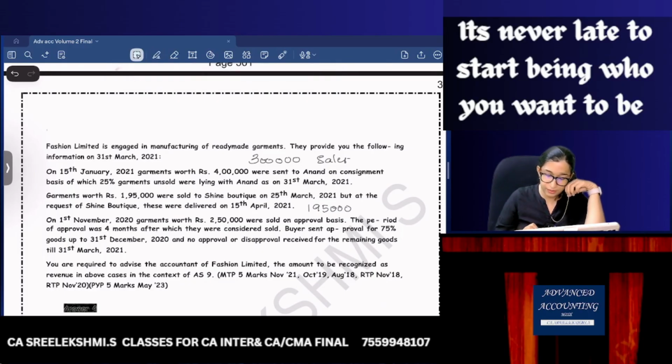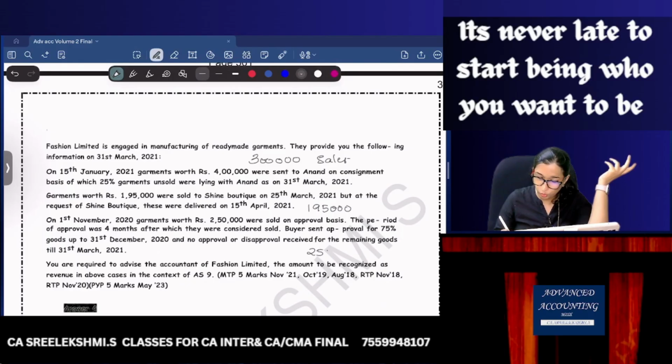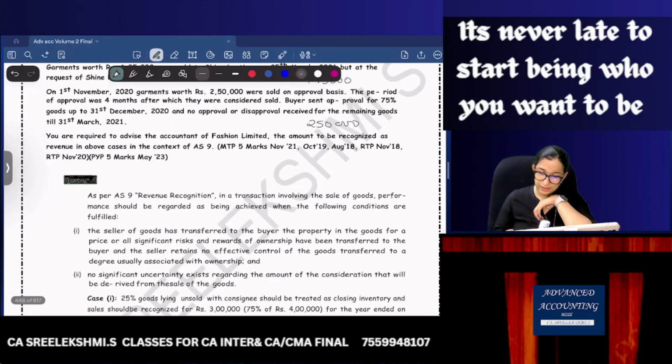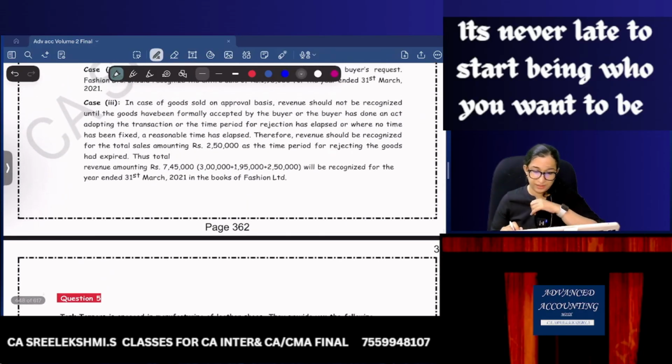On 1st November, garments worth 2,50,000 were sold on approval basis. The period of approval was 4 months. So November, December, January, February. The buyer gave approval for 75% of goods, but no approval or disapproval was received. The time period elapsed, so recognize the entire 2,50,000 worth of goods. You are required to advise. So total revenue to be recognized is the entire 3 lakhs plus 1,95,000 and 2,50,000. Very easy. Similar type.